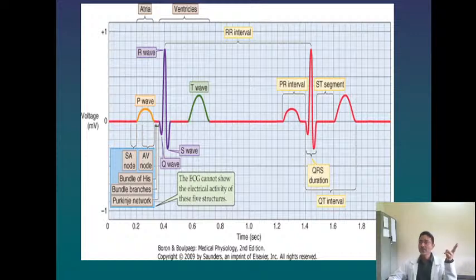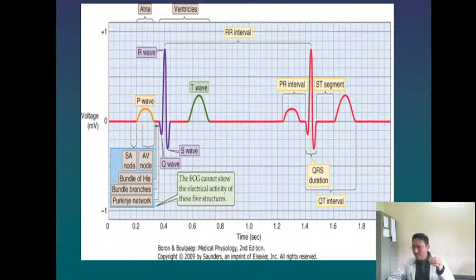So two observations you have seen: the heights of the R wave and the S wave comparing from V1 to V6, and then the activity of the left ventricular and right ventricular chambers pertaining to the R wave and S wave. So what do you know? The R wave in V5 and V6 and the S wave in V1 and V2 will give information on the left ventricular activity, whereas the R wave in V1 and V2 and the S wave in V5 and V6 will give activity of the right ventricular chamber.